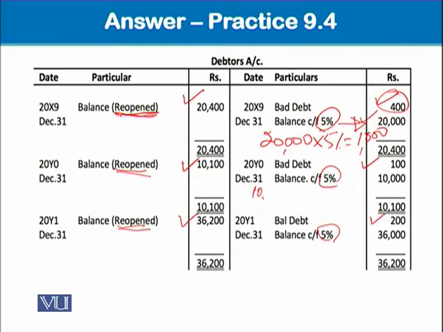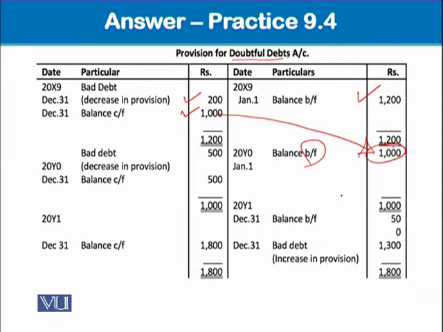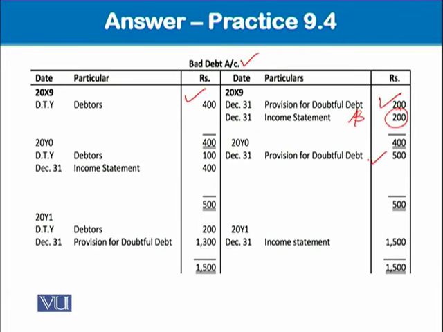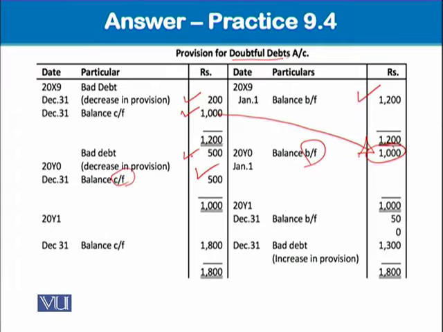So 10,000 times 5% is equal to 500, which is this 500. So again, it is being decreased by 500. So this 500 will be credited to the bad debts account. And we know that further bad debts were 100, which will be shown over here. So the balancing figure is this.